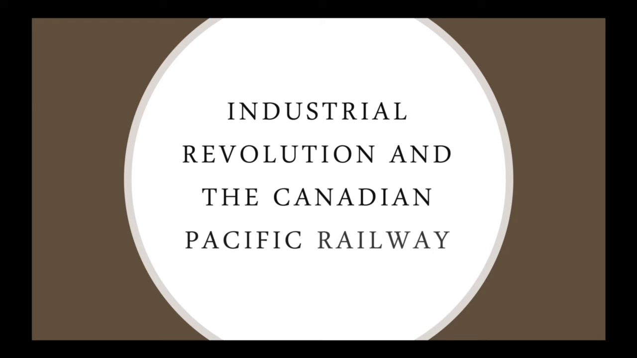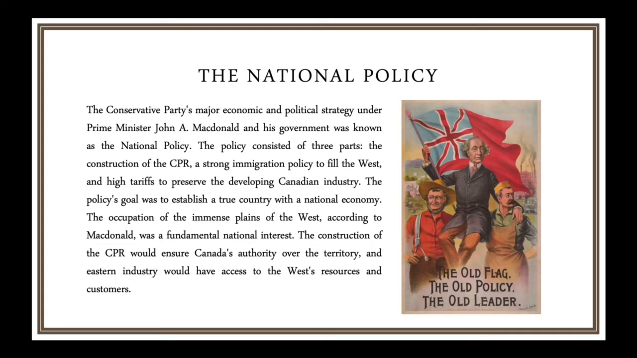Industrial Revolution and the Canadian Pacific Railway. The National Policy. The Conservative Party's major economic and political strategy under John A. Macdonald and his government was known as the National Policy. The policy consisted of three parts: the construction of the CPR, a strong immigration policy to fill the West, and high tariffs to preserve the developing Canadian industry. The policy's goal was to establish a true country with a national economy.